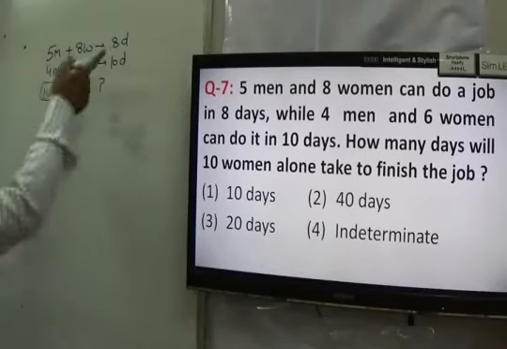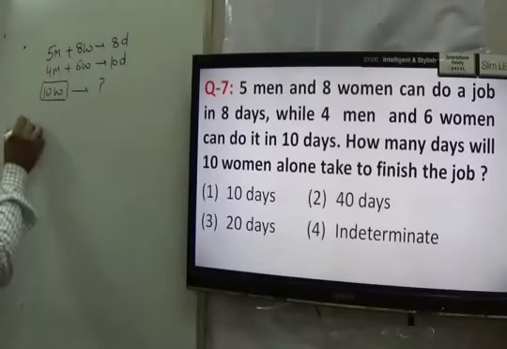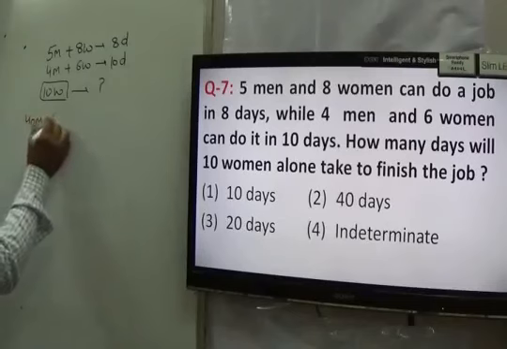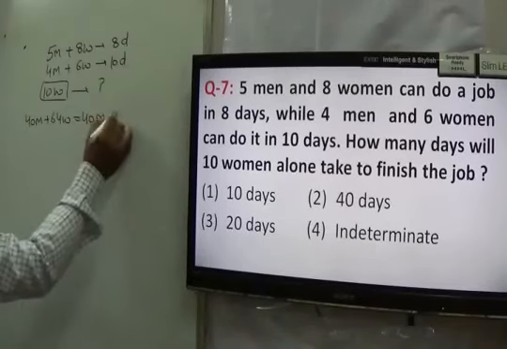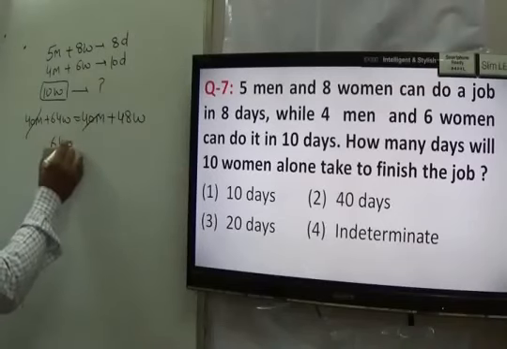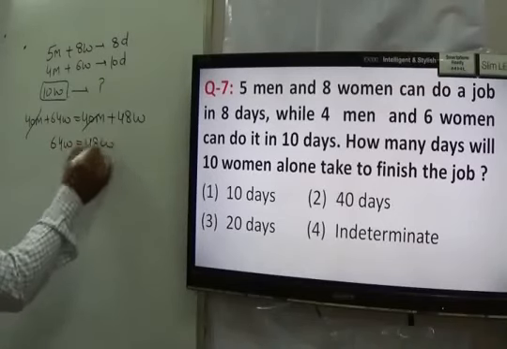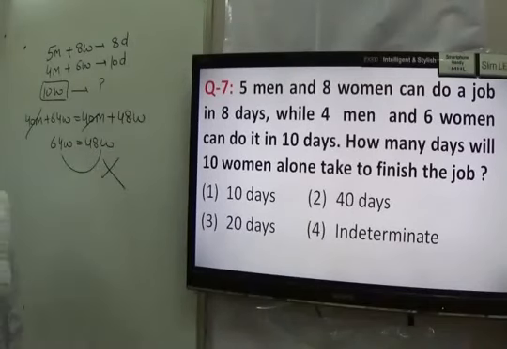So I want to do my work in 1 day. I multiply by 8. So I can say 40 men plus 64 women equal to 40 men plus 48 women. Right? From here, the 40 men would be cancelled out. It states that 64 women equal 48 women, which is quite impossible. Hence, our answer is cannot be determined. That is indeterminate. That becomes your answer.